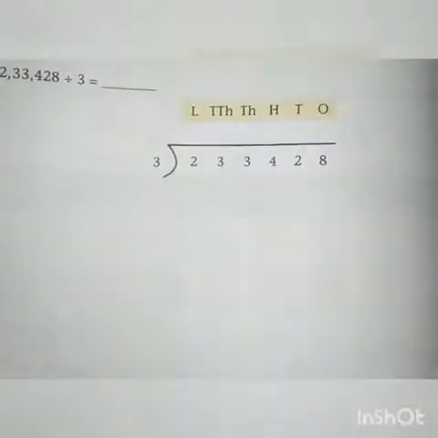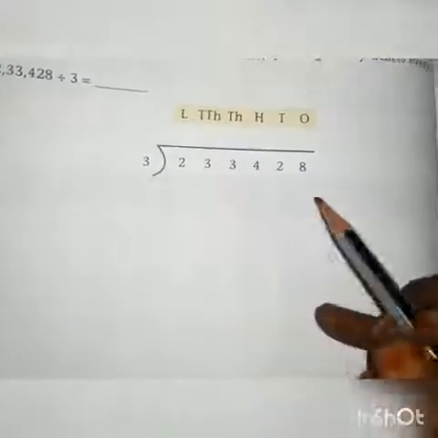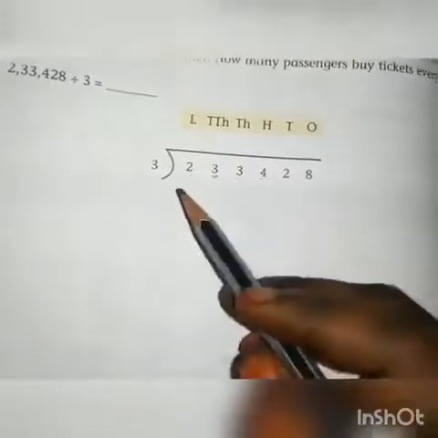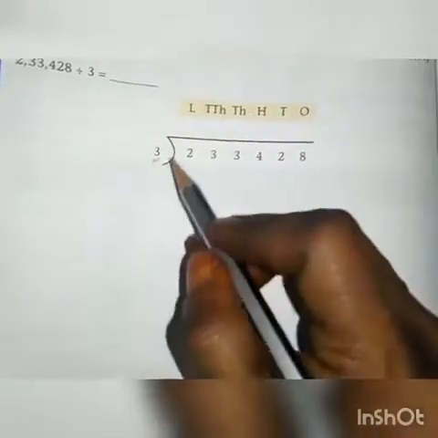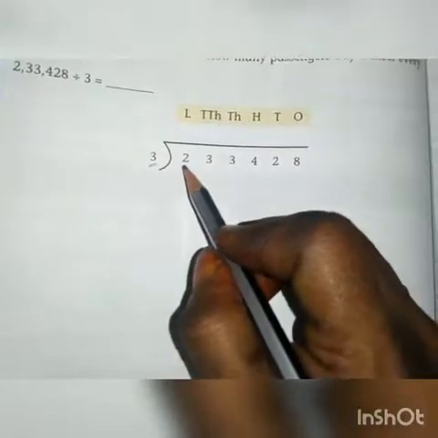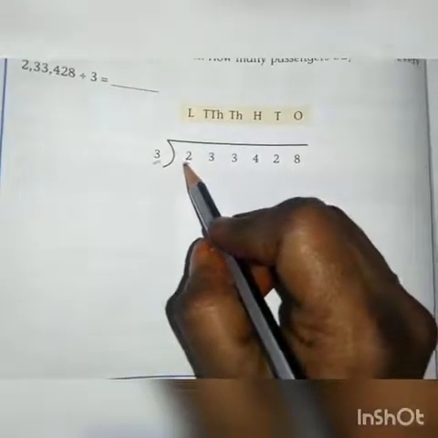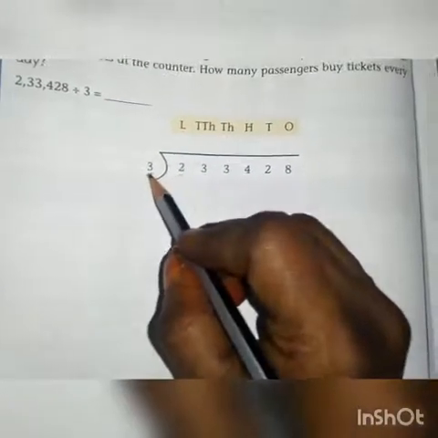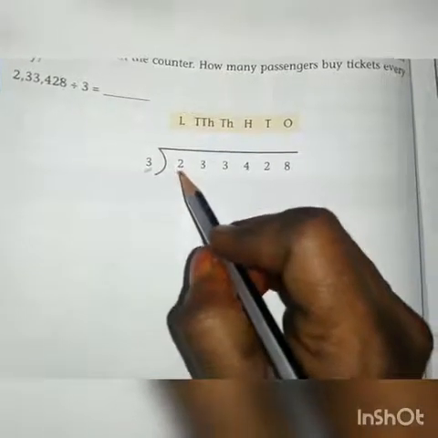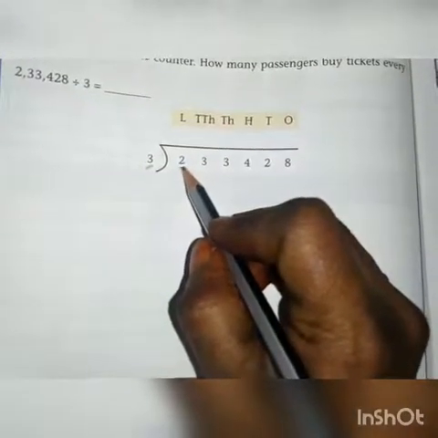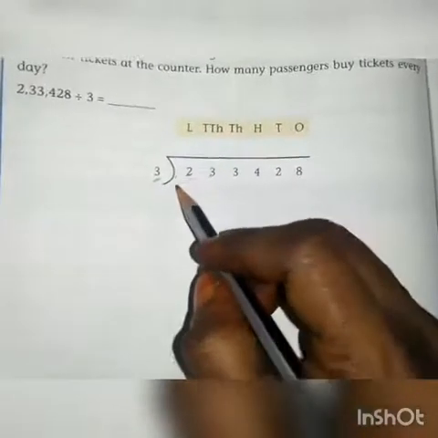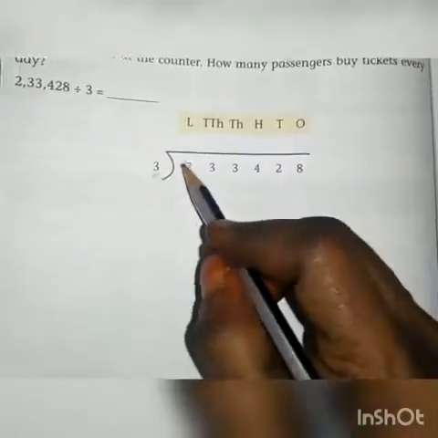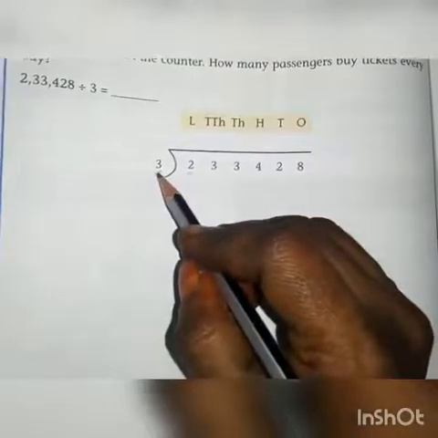Next, division. A number is given. We have to divide this number by 3. In the divisor only one digit is there, so we have to take the first digit in the dividend. Okay, the highest place is 2. Here 2 is smaller than 3, so we cannot divide it.